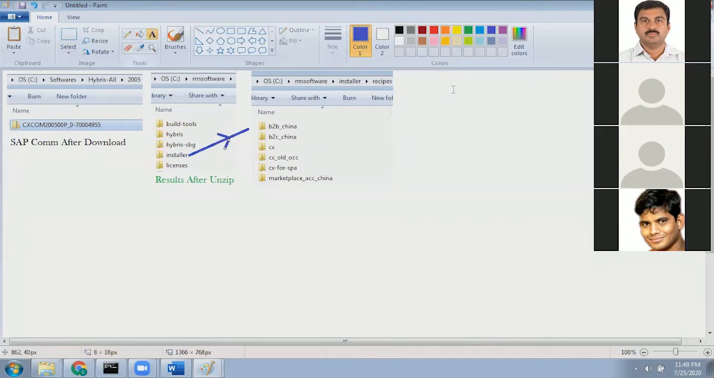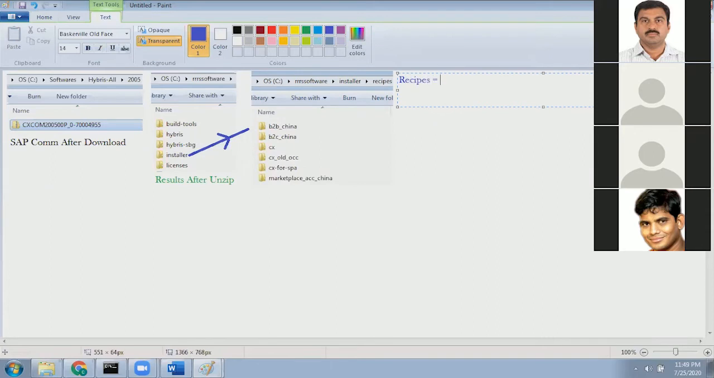Okay, now, what is the recipe? Just now I told you recipes are nothing but templates. These are also called e-commerce flavors. What is the meaning of e-commerce flavors? We have B2C e-commerce, we have B2B e-commerce, we have telco e-commerce, like that we have different e-commerces.